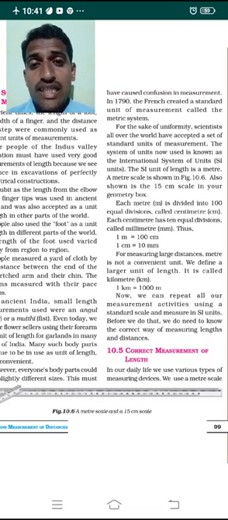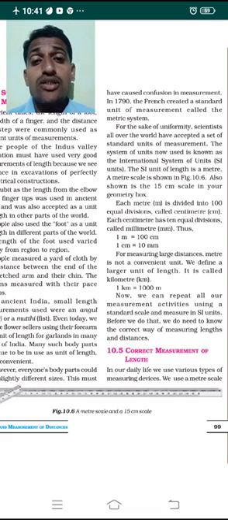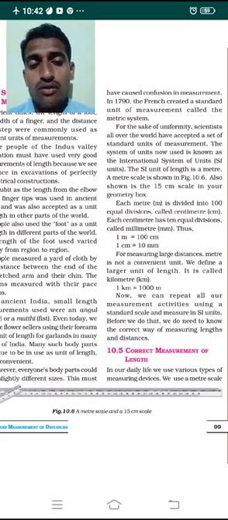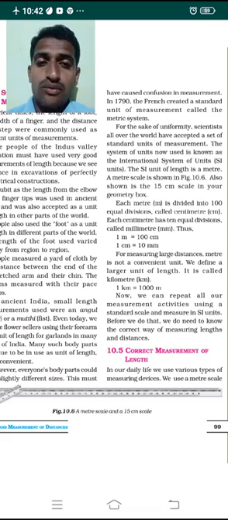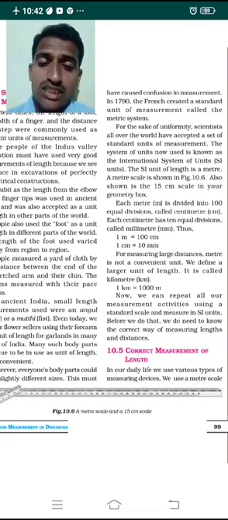Hence, in 1790, a French person created a standard unit of measurement called the metric system. For the sake of uniformity all over the world, scientists use the standard unit of measurement for measuring things. The system of units is known as the International System of Units, the SI system or SI units.